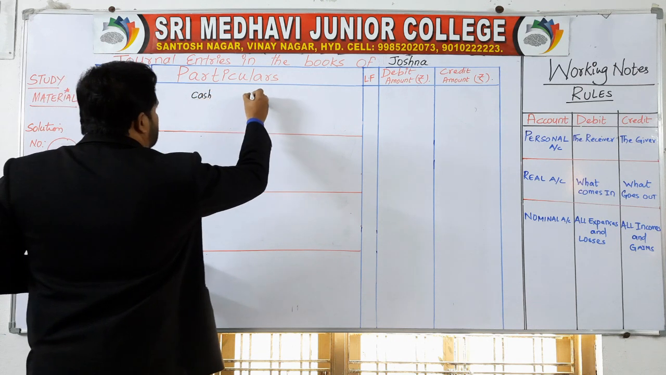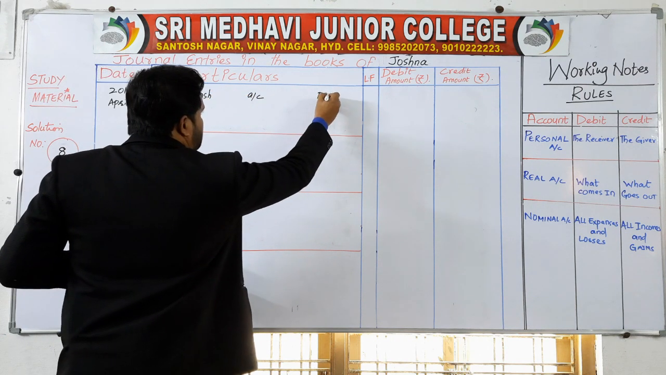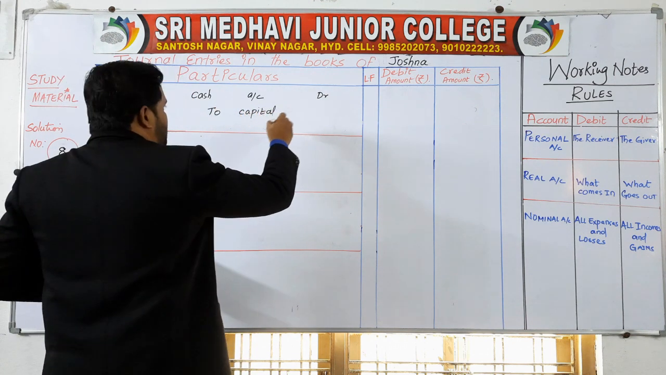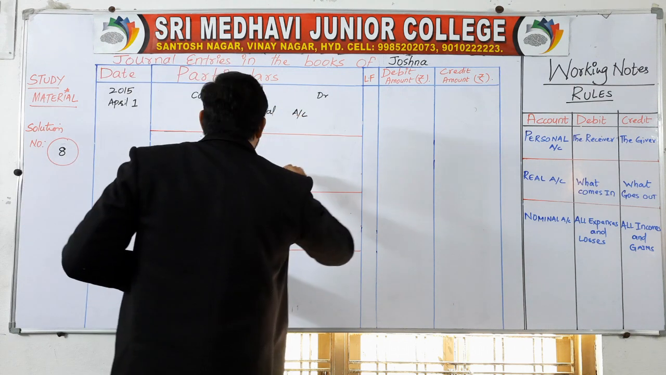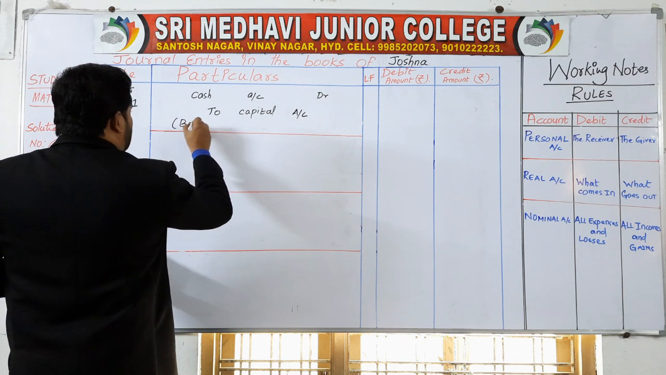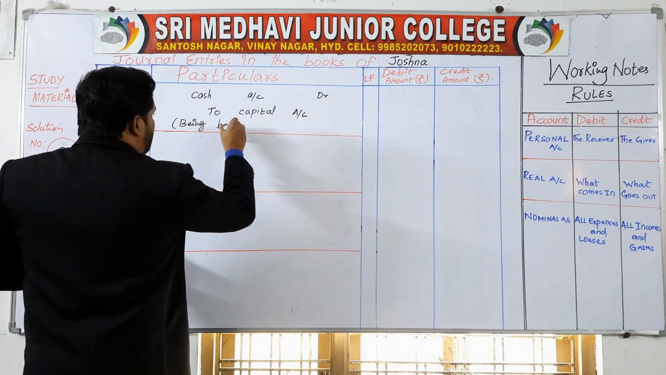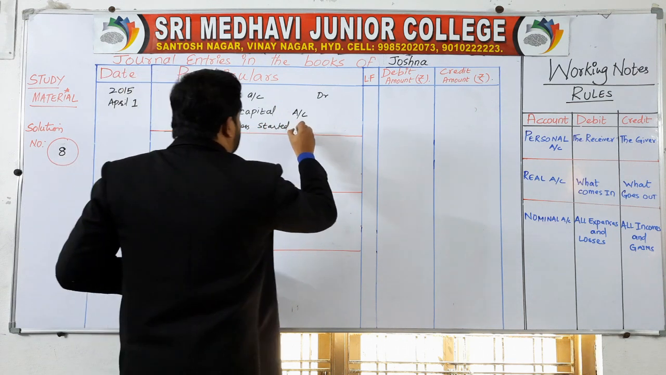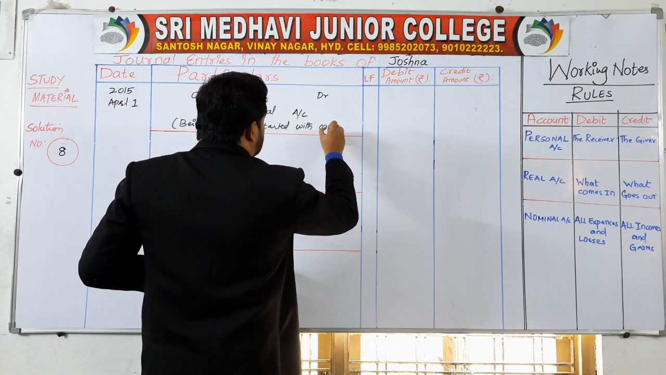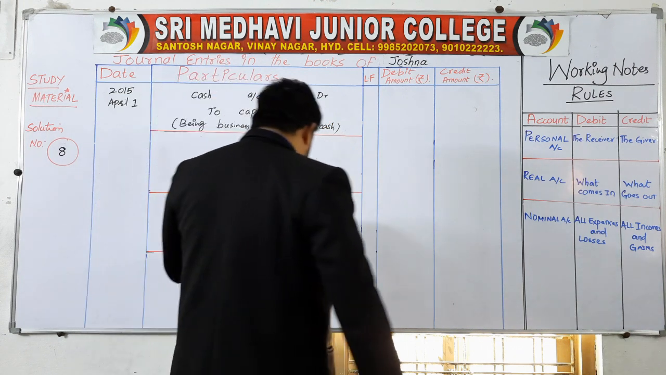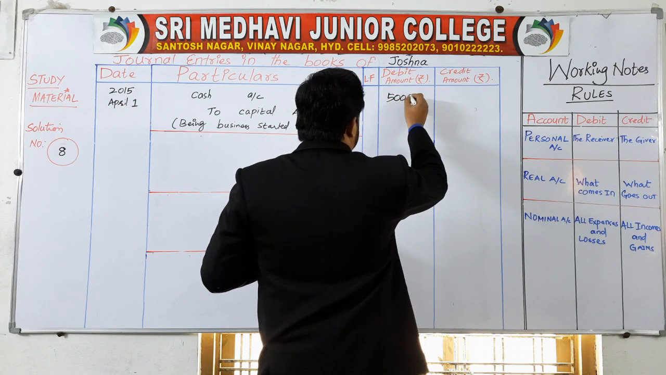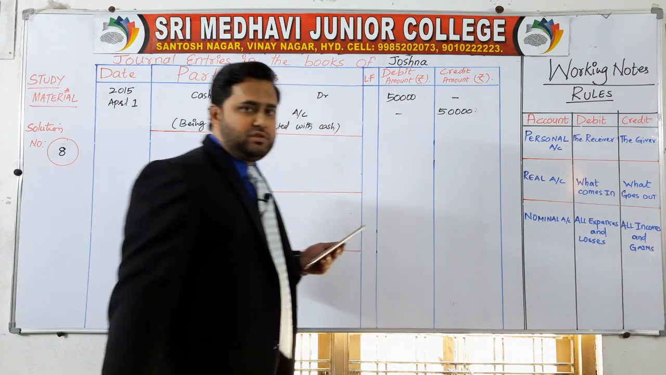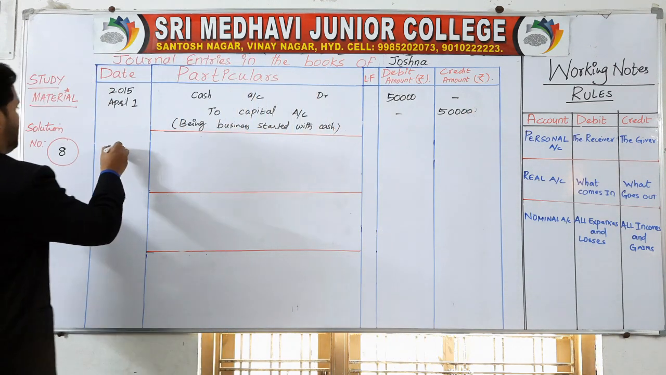So write the journal entries: cash account, debit to capital account. If you start the business, the journal entry remains same. In the previous problems you have seen that as well. Being business started with cash. How much is the amount? 50,000 rupees is given here. $50,000. Next transaction on 2nd of April.